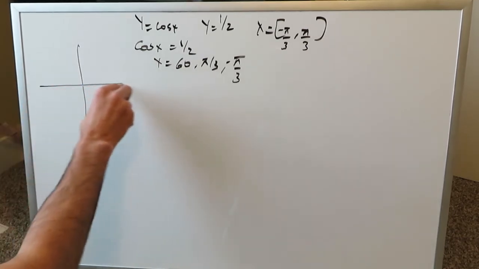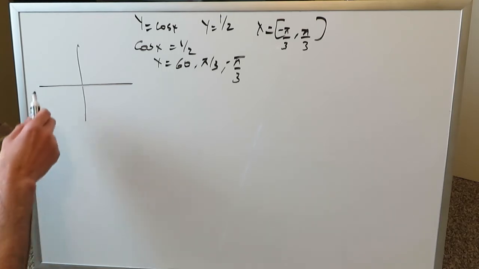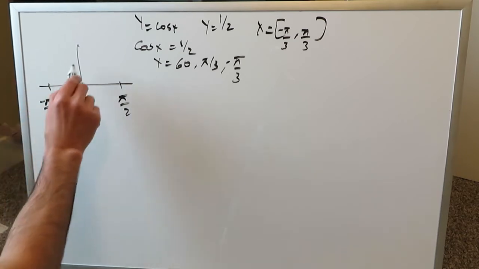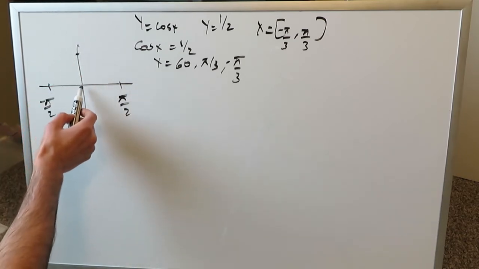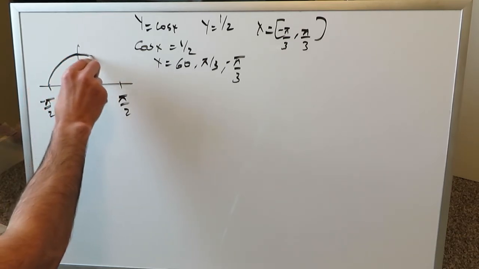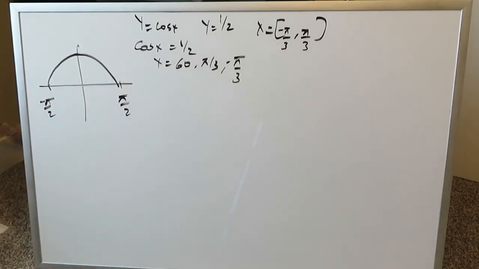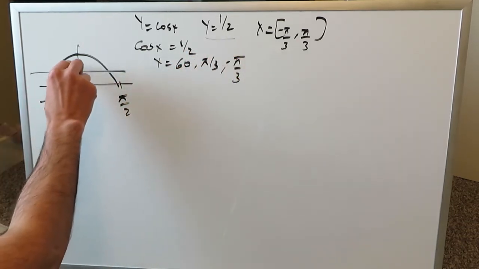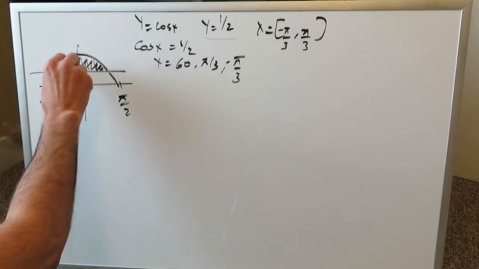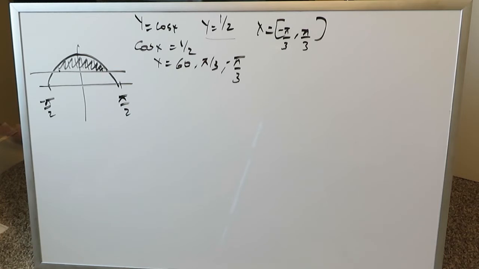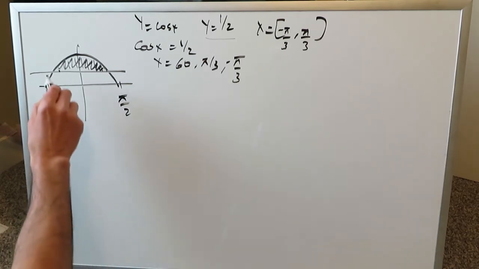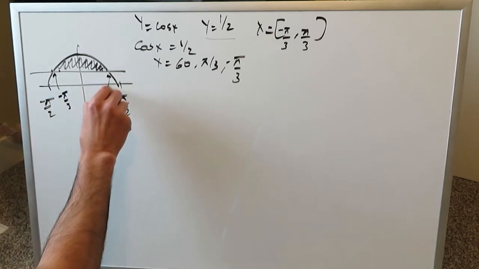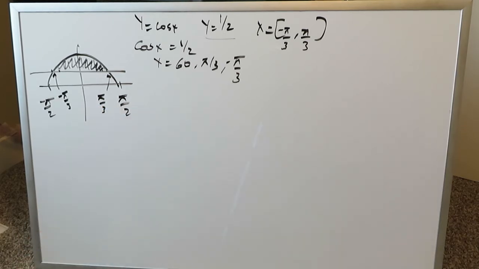If you are to graph it out, it won't be difficult because we are comfortable with graphing procedures. We know at minus 90 and positive 90, the cosine function has an x-intercept, and it has a y-intercept at 0, 1, because cosine of 0 is equal to 1. You essentially have a part of a cosine wave coming down like that. But if you look at this y equals half, we know it's a horizontal line going across. So we're looking at this region of space between the two curves for which the area needs to be determined using Riemann applications. And now we know from this pi over 3 and minus pi over 3 that this point over here will be minus pi over 3 or minus 60, and this point over here will be positive pi over 3 or positive 60.